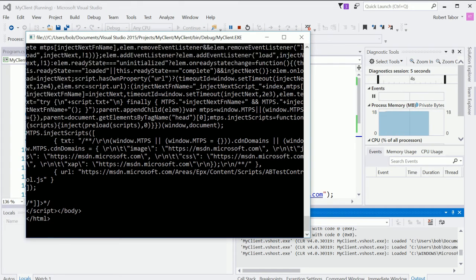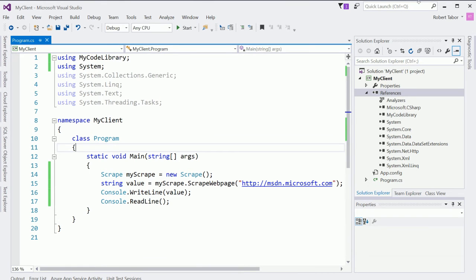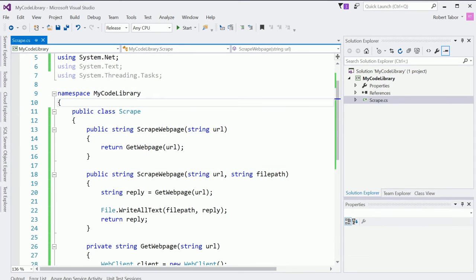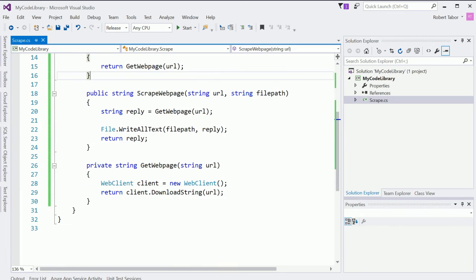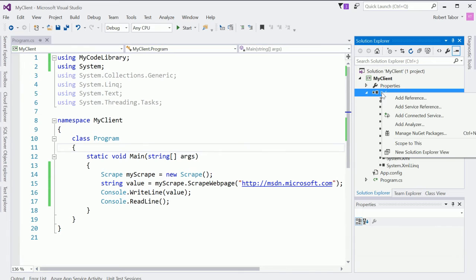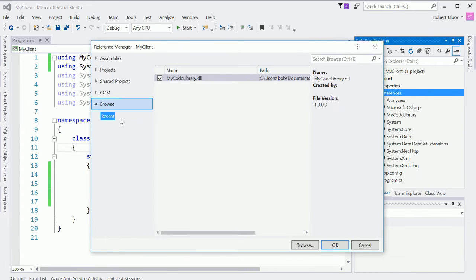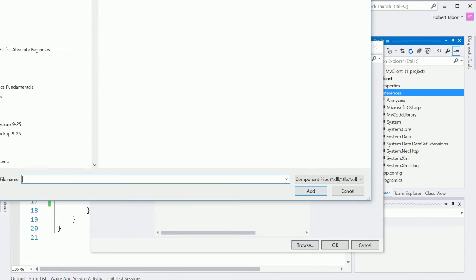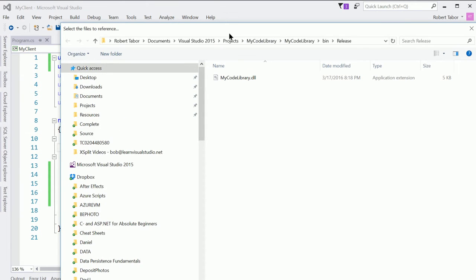All right, so what we're able to do there, well, we created a reusable library now, so whenever we want to scrape a web page, we can utilize this in any of our other projects. Now, did you find how inconvenient it was to actually go and search around whenever we wanted to add a reference to it? I had to go and browse through all my projects and everything.